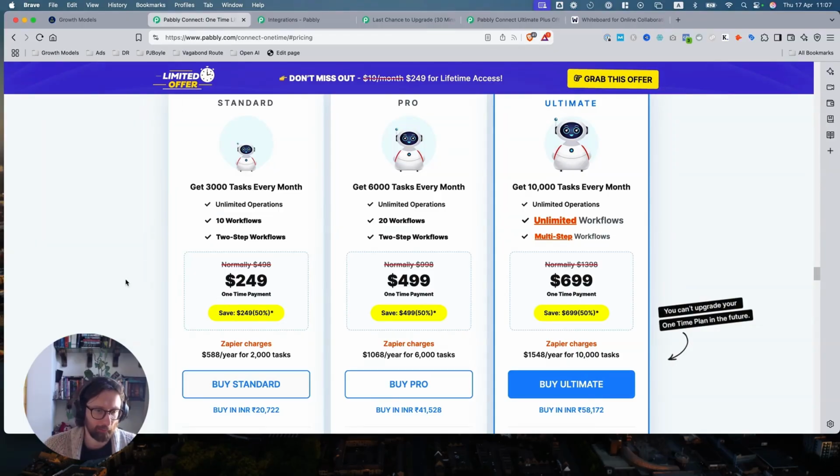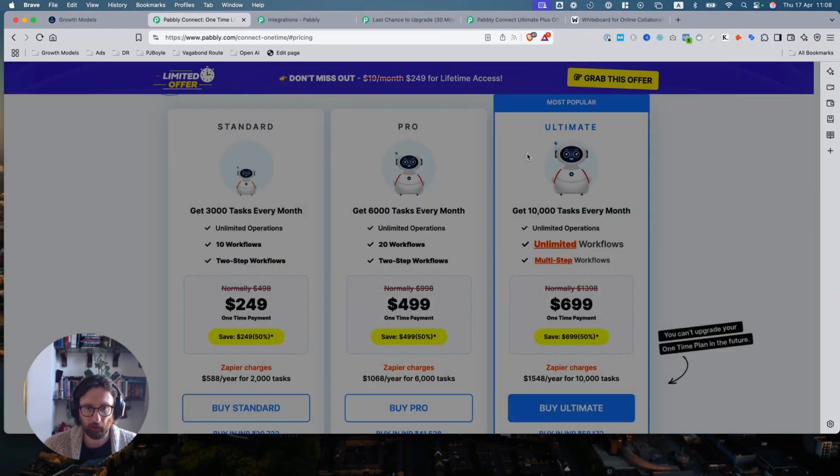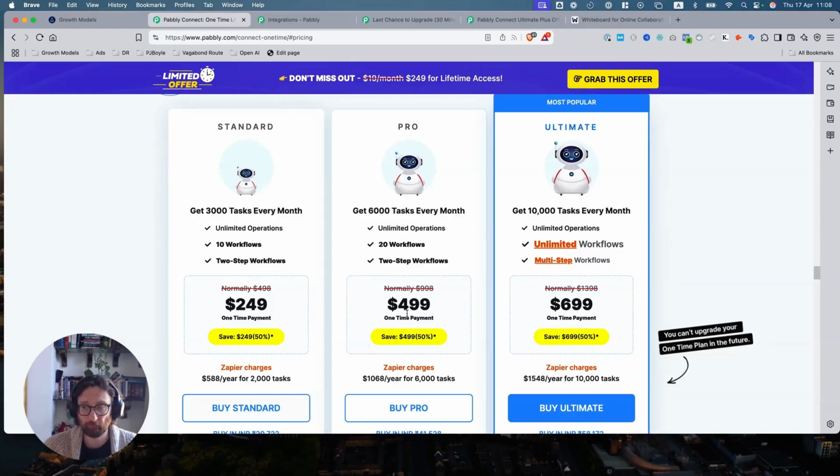Now, this is the interesting part for me, though. This is what I really wanted to focus on, this funnel now, because bump offers, upsells, all of this work really well when you're selling products, digital products, service-based products. For software, do you want to be at $249, $499, or $699, right? That's it. That's your money. And once you've paid that, you're then paying that per month, per year, whatever it might be. In this case, lifetime, it's a one-time deal.